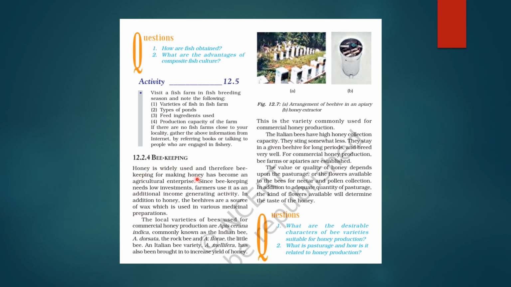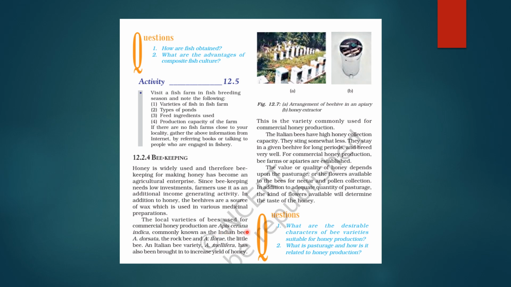See, honey is widely used, and therefore beekeeping for making honey has become an agricultural enterprise. See, the investment in beekeeping is very low, so farmers can use it as an additional income generating activity. In addition to honey, beehives are a source of wax also, which can be used for medicine preparation. Local varieties of bees are used for commercial honey production. Which are these varieties?